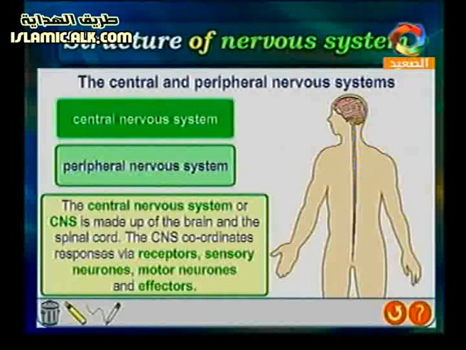After that we have a very thin part that runs from the brain downward. The brain is the first part of the central nervous system and contains millions of neurons, and the second is the very thin part like a pin, called the spinal cord. Let's see the function of each one of them.